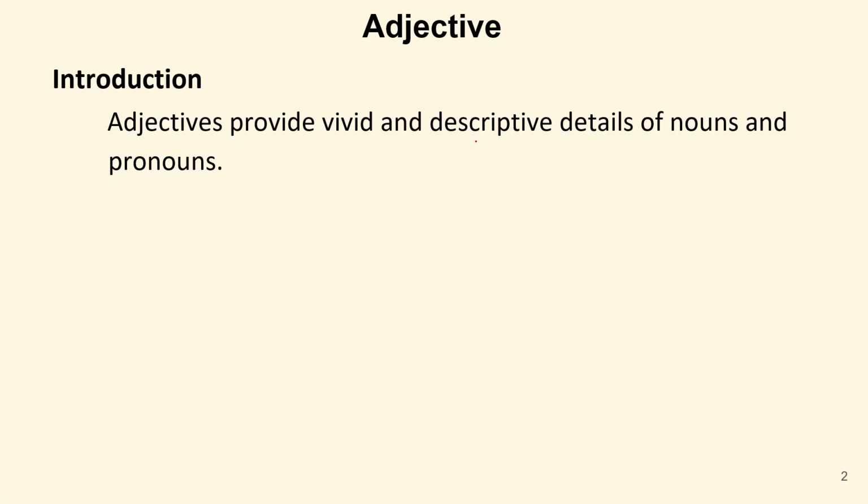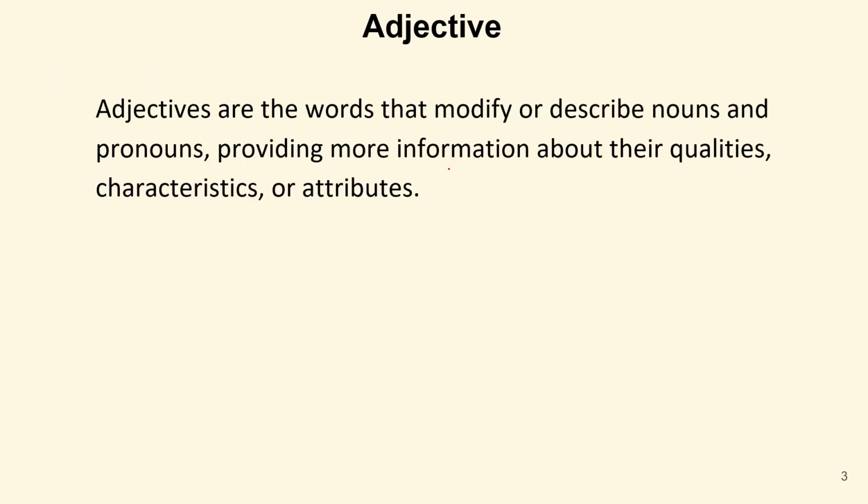Adjectives provide vivid and descriptive details of nouns and pronouns. Vivid means clear. So, they give clear description about noun and pronoun. Adjectives are the words that modify or describe nouns and pronouns, providing more information about their qualities, characteristics, or attributes.